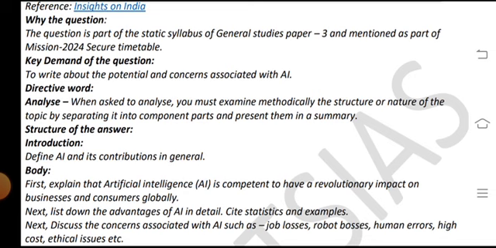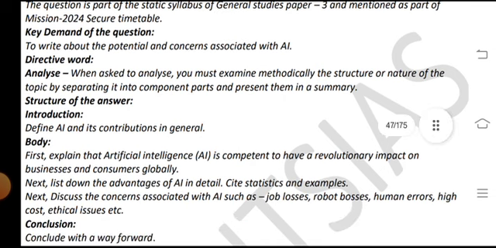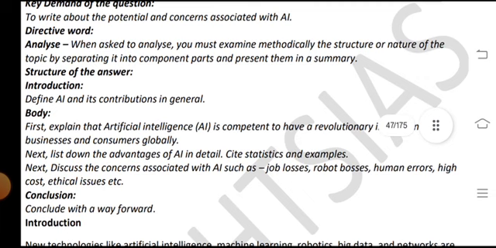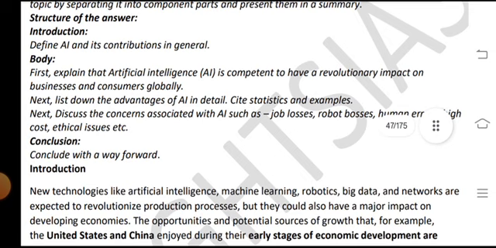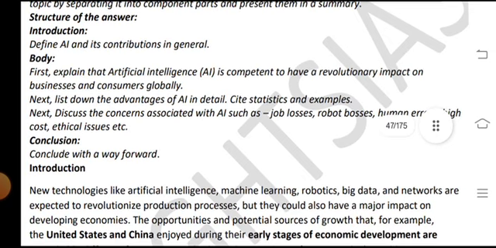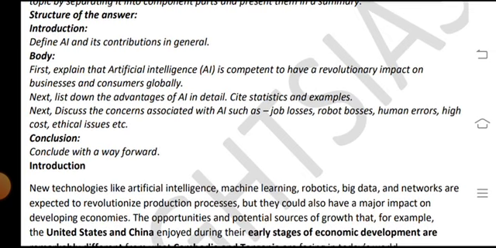Directive word: analysis. When asked to analyse, you must examine the methodology, structure or nature of the topic by separating it into component parts and presenting them in a summary. Structure of answer. Introduction: define AI and its contribution in general. Body: first, explain that artificial intelligence (AI) is competent to have a revolutionary impact on business and consumers globally.